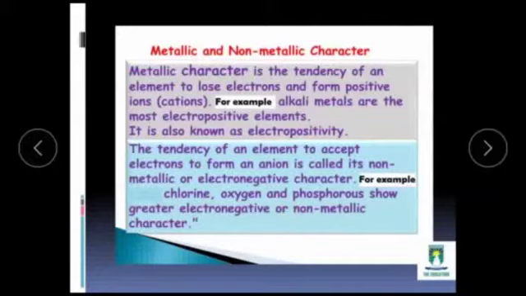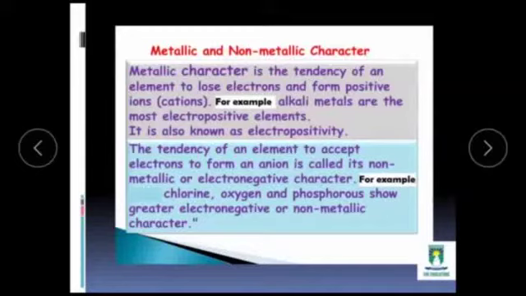Okay, so what does electropositivity or electropositive character mean? The tendency of metals to lose electrons is called electropositivity or electropositive character, which is also called metallic character. Both are the same, and it is the tendency of any metal to lose electrons from the outermost shell.